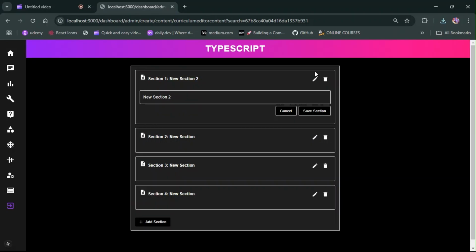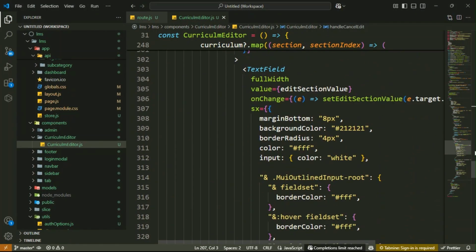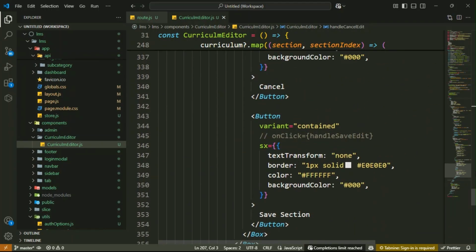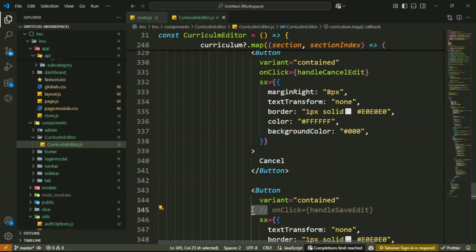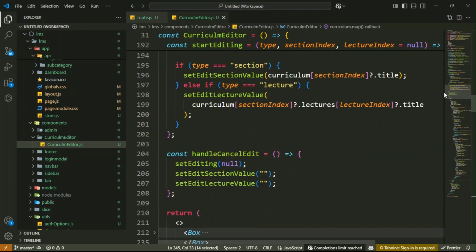Hello everyone, welcome back. In this lecture we will work on the save section. Here you have to implement that feature. For that, we have already defined the function name, save it. Let me remove this one. Then you have to go to the top and define this function.